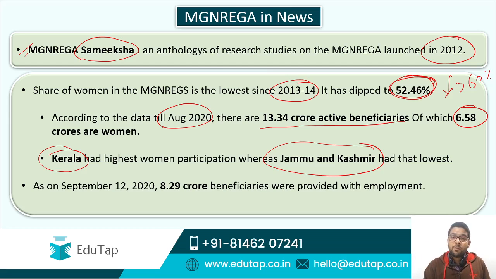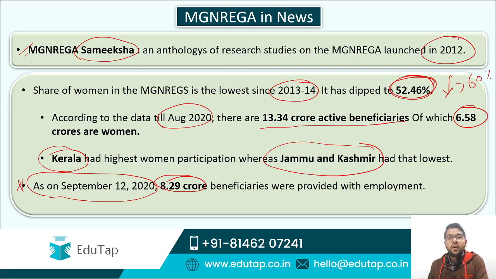Now guys, there is one more fact which recently came into the picture, that as on September 12, 2020, there are 8.29 crore active beneficiaries who were provided employment under MGNREGA. So guys, a question can be framed from this point itself, that under the MGNREGA, as per the recent data, how many beneficiaries were being provided the employment? It is 8.29 crores. So guys, all these facts are really important.